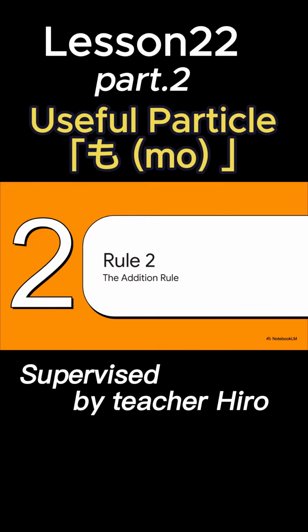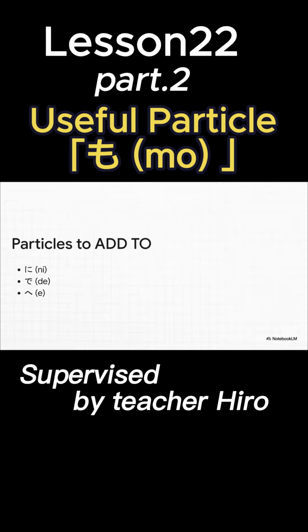All right, you've got the replacement rule down, so let's move on to our second big idea, the addition rule. Now in this case, Mo doesn't kick anybody out. Nope, this time it's a team player. It just joins the party. This rule is for particles that tell you things like where or how or to where something is happening. Particles like ni, de, and he. With these guys, you keep the original particle right where it is, and you just add mo right after it.